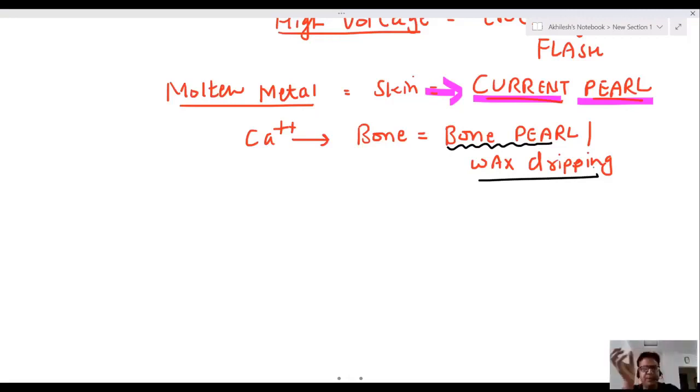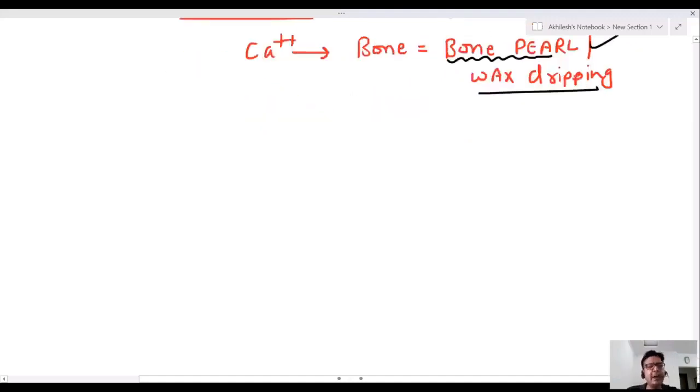Both are very, very important. Many times a question has come: what is current pearl? It is molten metal. And what is bone pearl? Bone pearl and wax dripping are calcium deposition in bone. So this is electrocution.